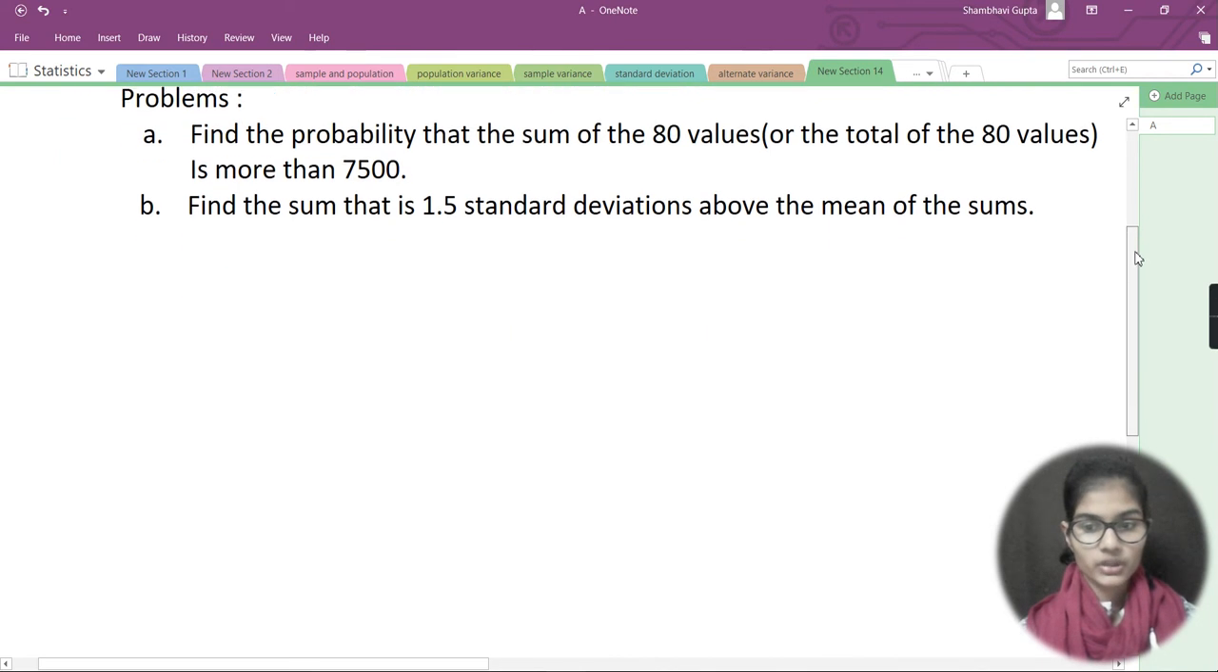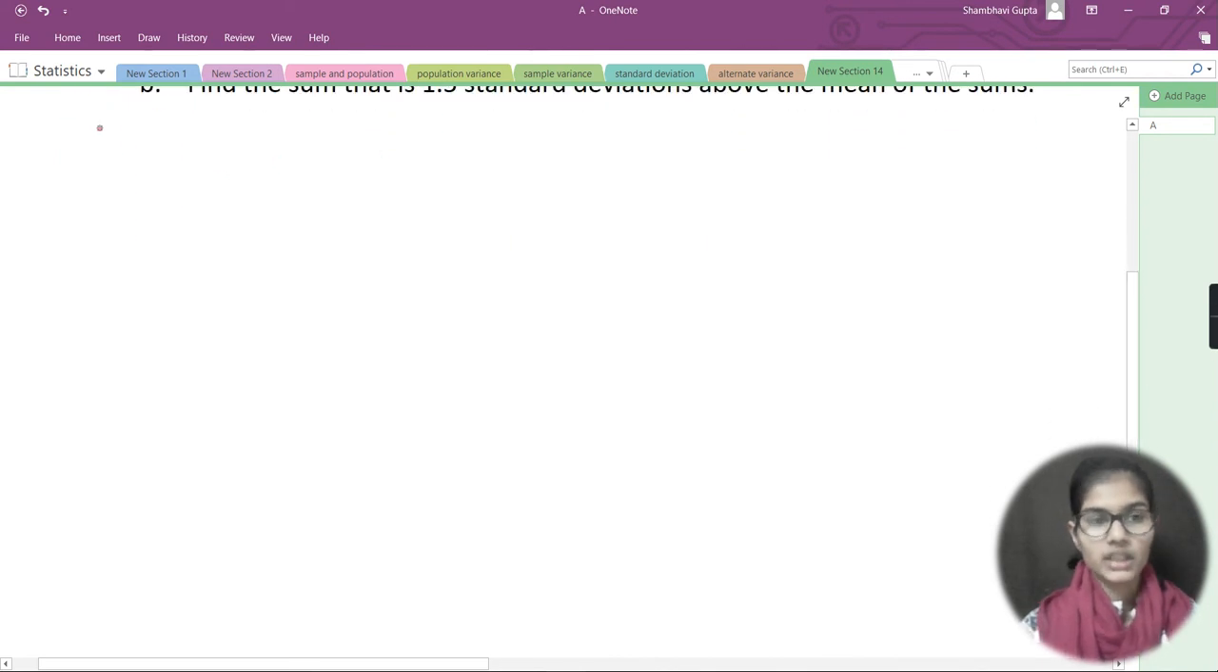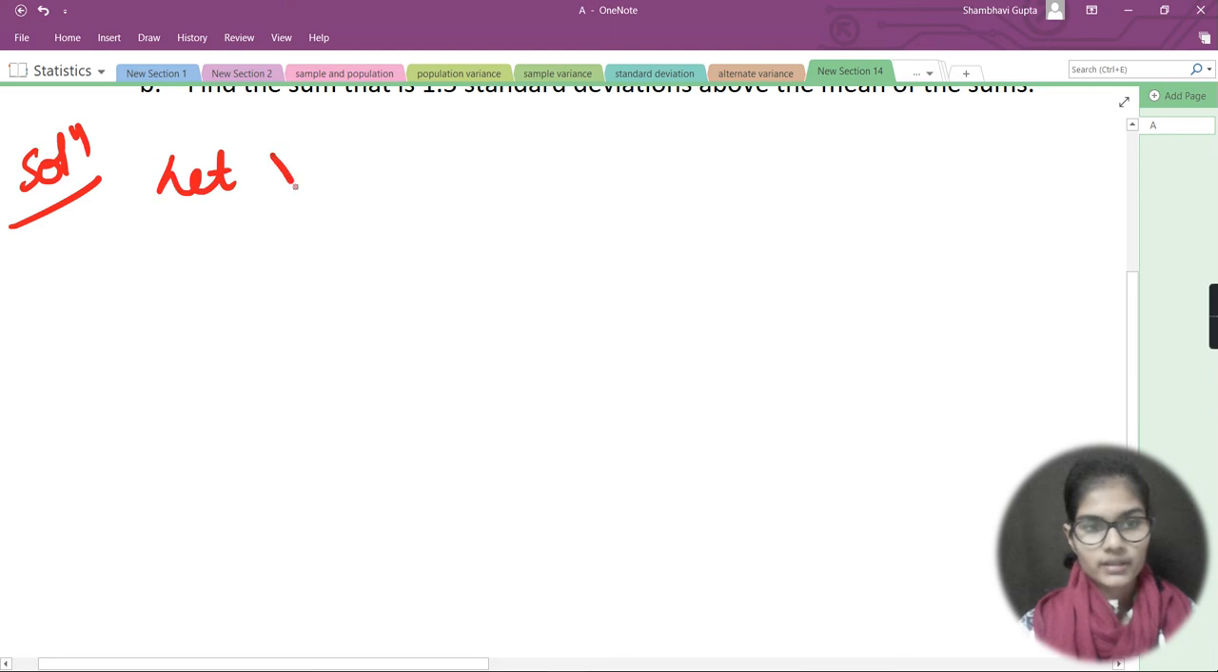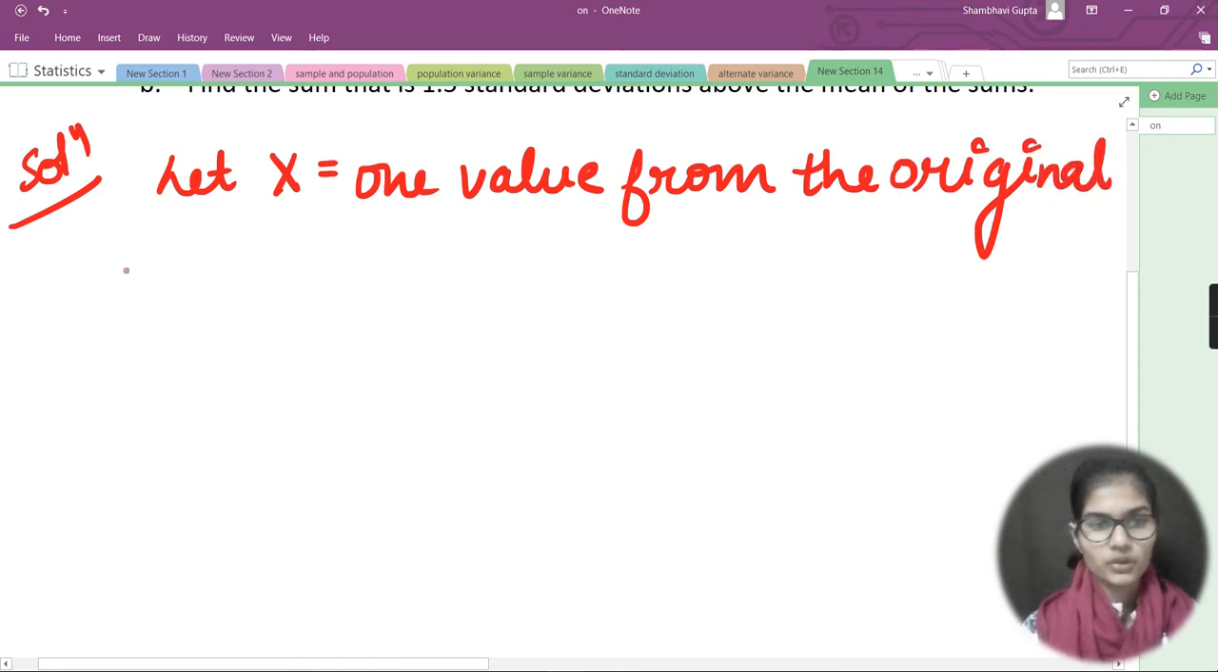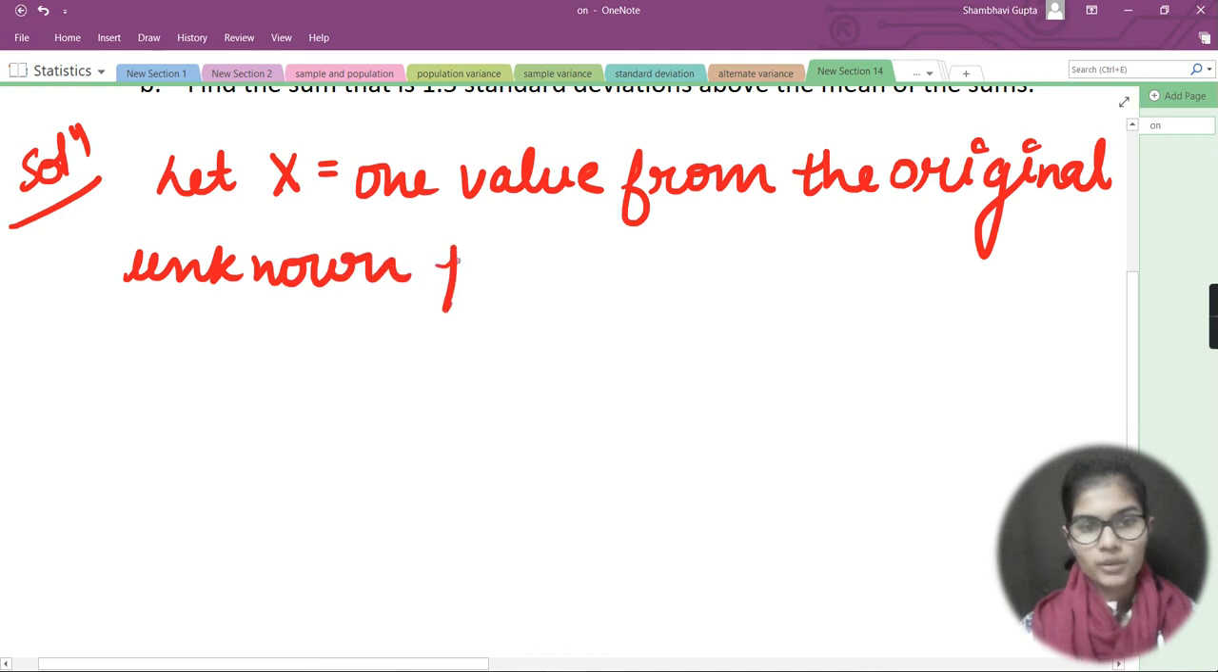So firstly, I am going to write whatever information is given here. I would write here: solution. Let x equal one value from the original unknown population.